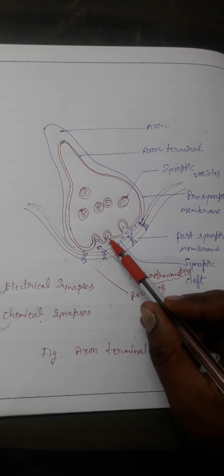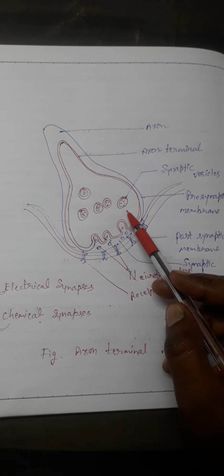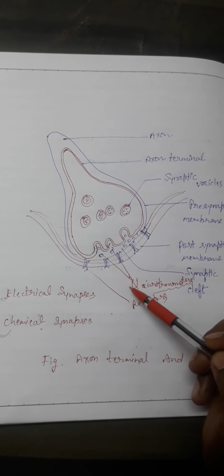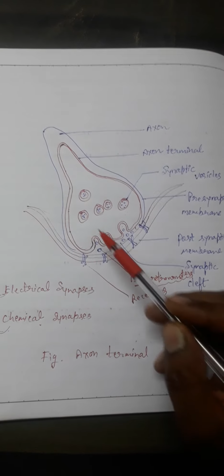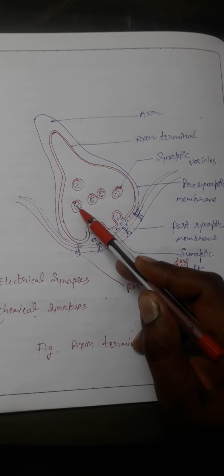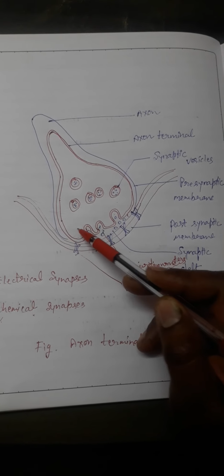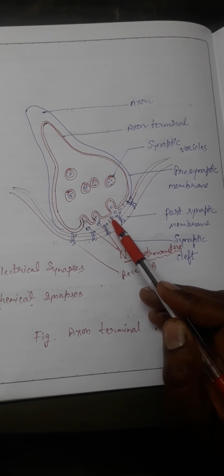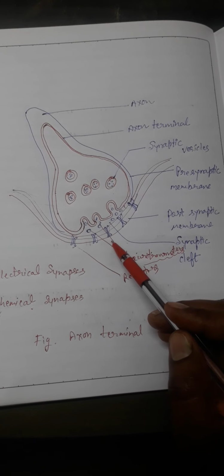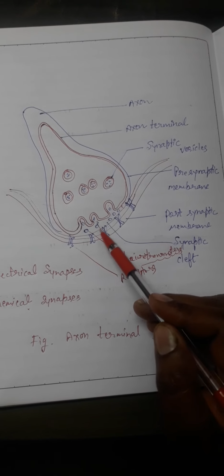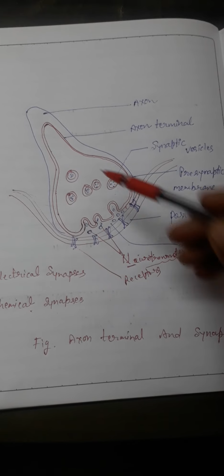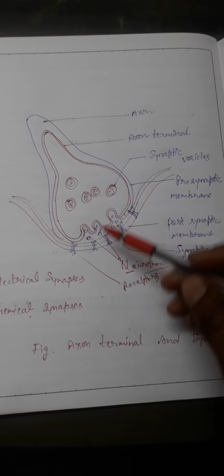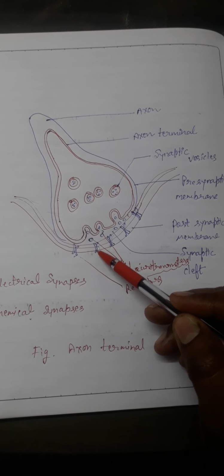These are the synaptic vesicles that release the neurotransmitters out from the vesicles to the membrane of the synaptic cleft, and the synaptic cleft receives the chemical impulse that is transmitted from the cell body towards the axon, and here receptors are present.